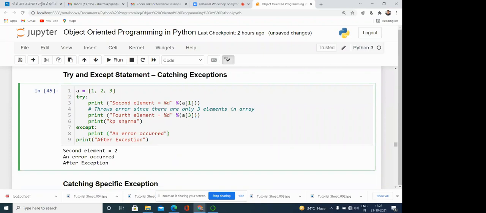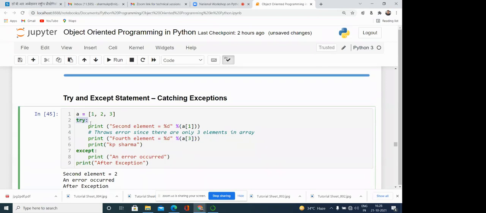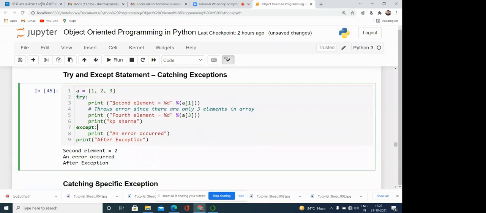This is an out of index, or out of bound, error. This is a way by which we can handle any exception, whether it is divide by 0, an out of index error, or some other exception. The same code is going to run for all the exceptions.